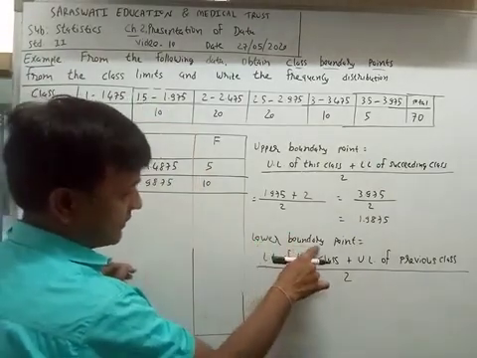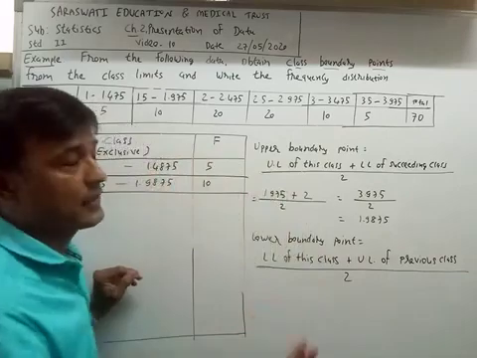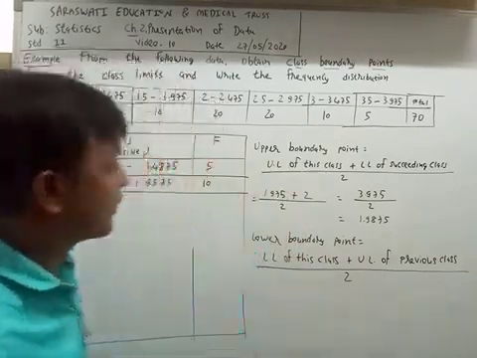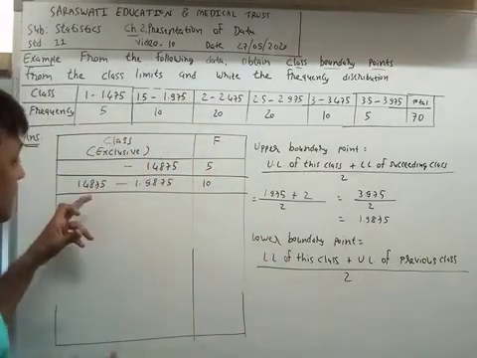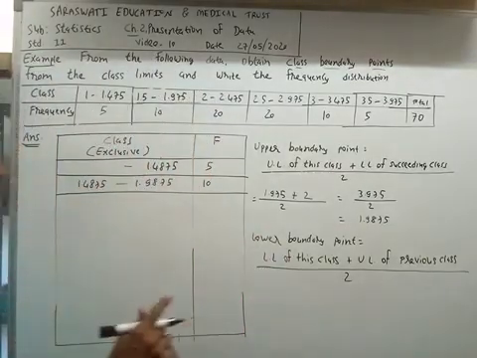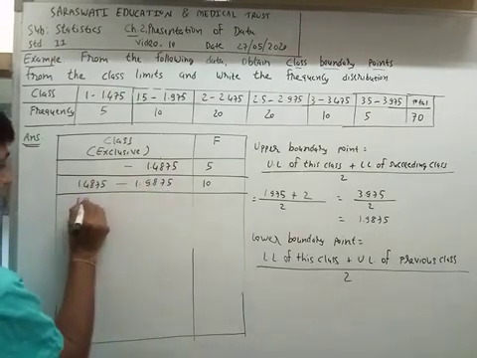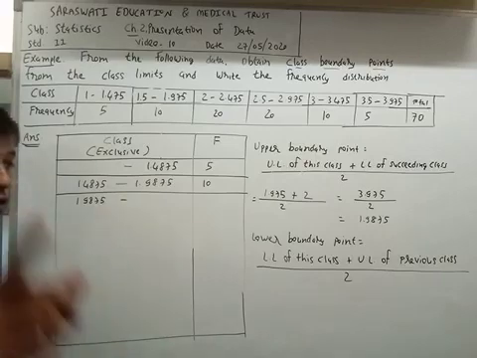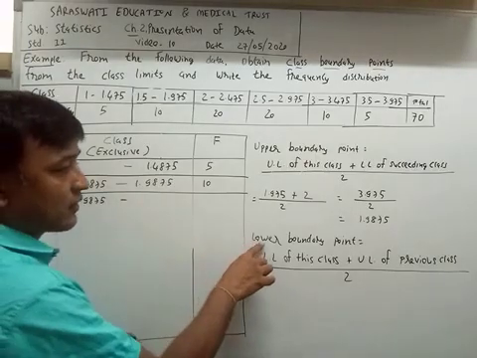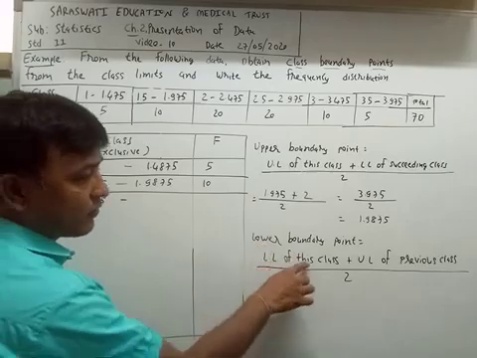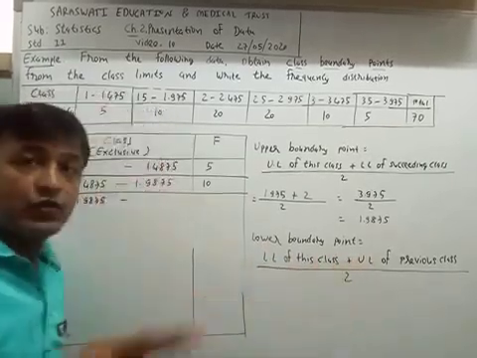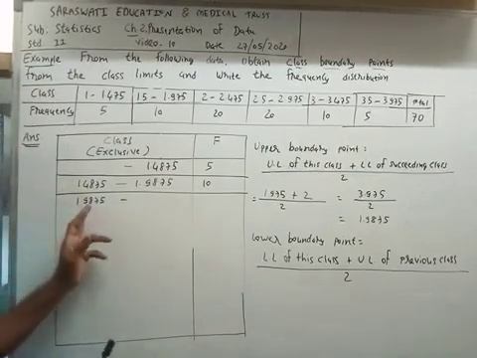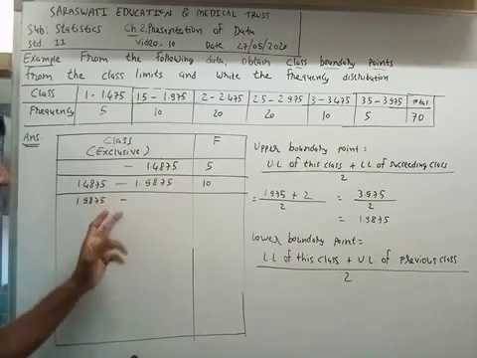Now, the lower boundary point of the third class. You are thinking, what is the lower boundary point of the third class? The answer is 1.9875. You can put this value in the formula and you will get the lower boundary point of the third class as 1.9875.